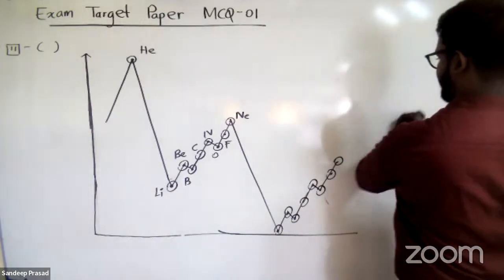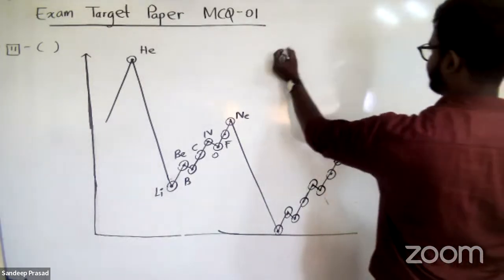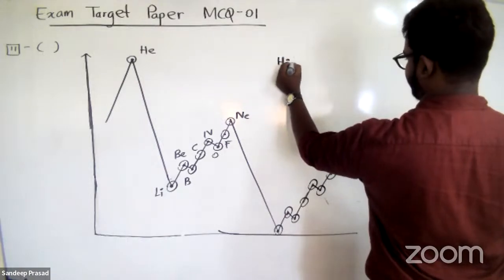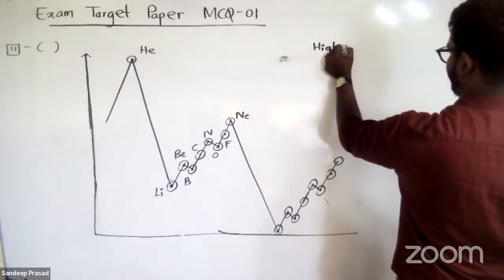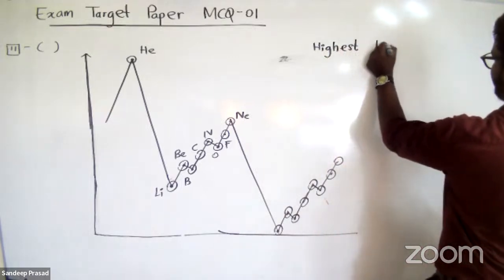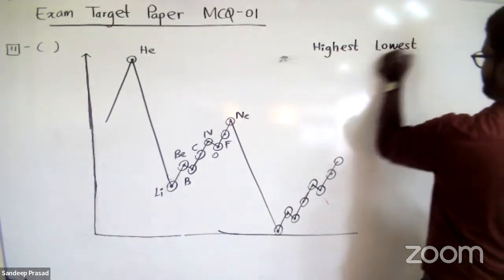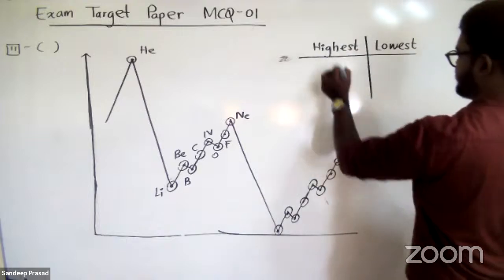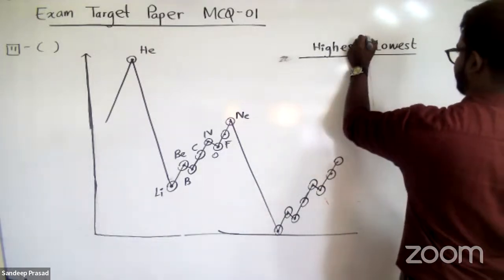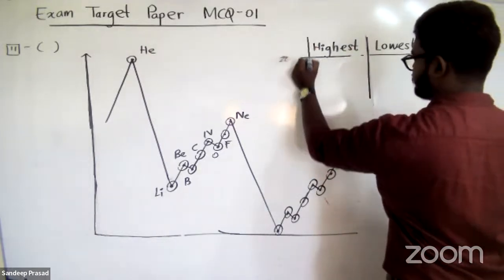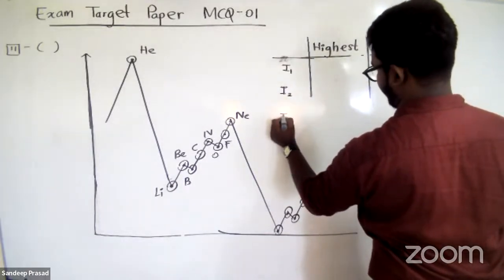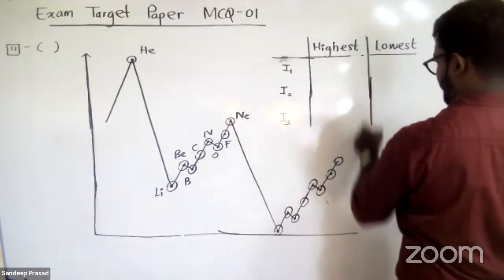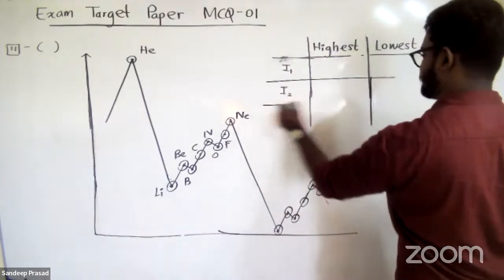So as a summary, you have to remember ionization energies group-wise: which group has the highest ionization energy and which group has the lowest. Let's consider I1, I2, and I3 ionization energies.